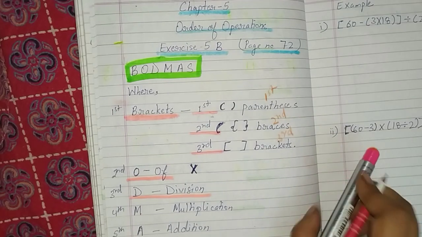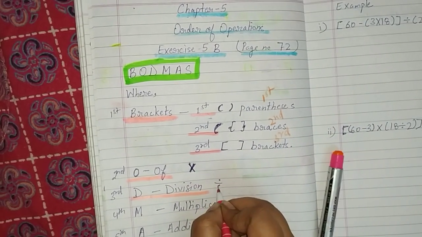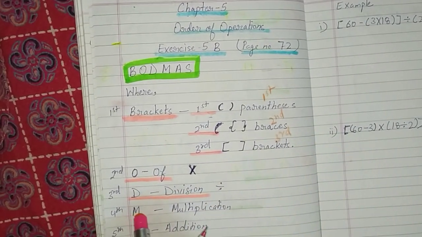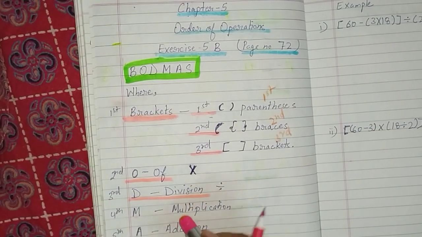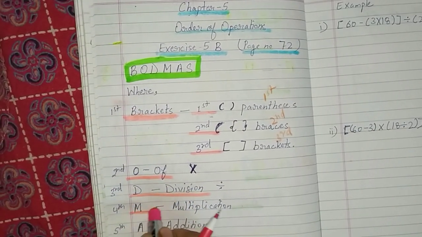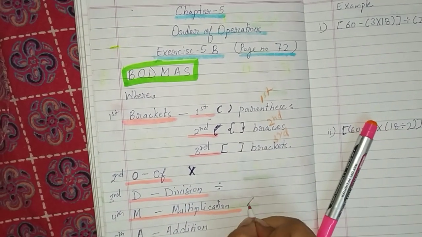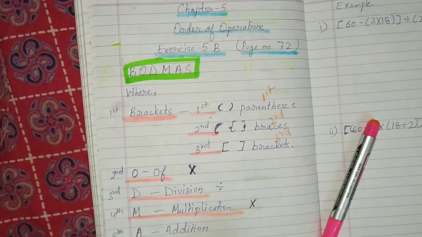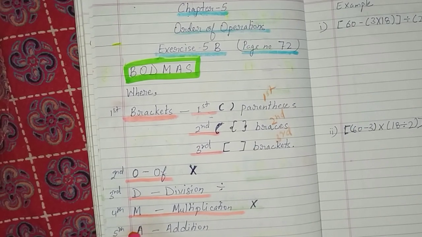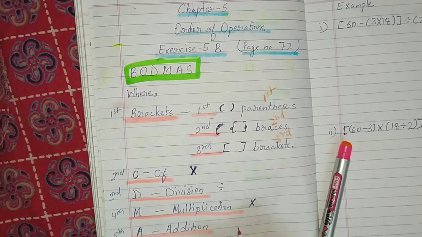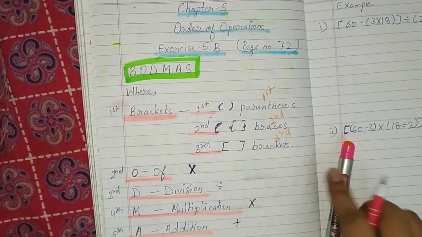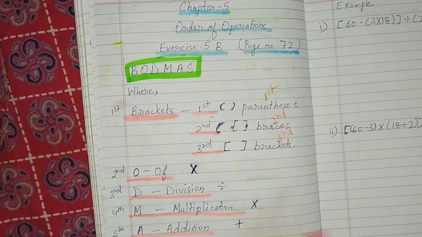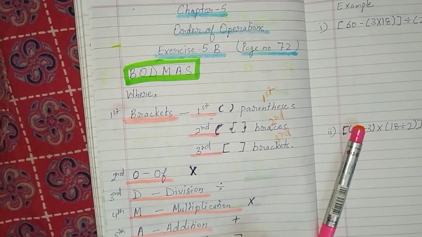D for division, we all know, and this is division sign. And then on the third step, we are going to solve division, and on the fourth step, we are going to do multiplication. Yes, we all know this is multiplication sign. And on the fifth step, we are going to solve addition. This is addition sign. And at last, on the sixth step, we are going to solve subtraction.